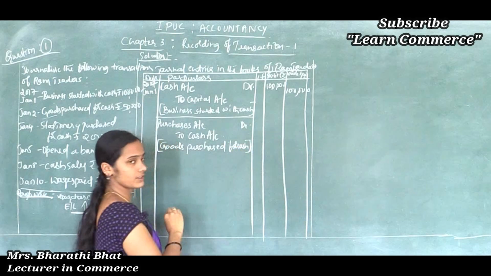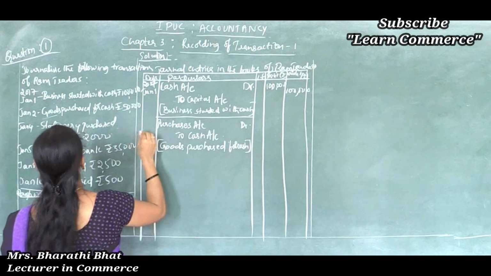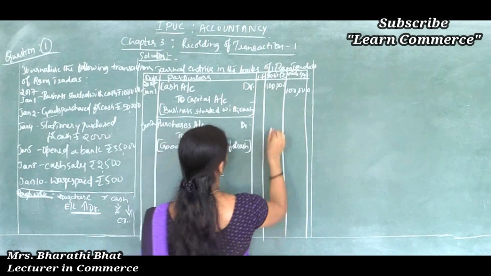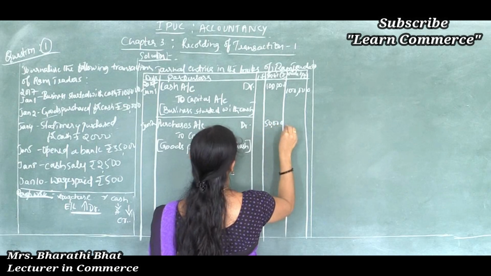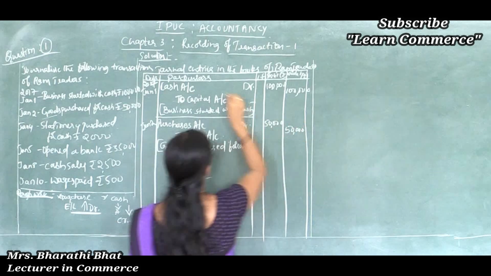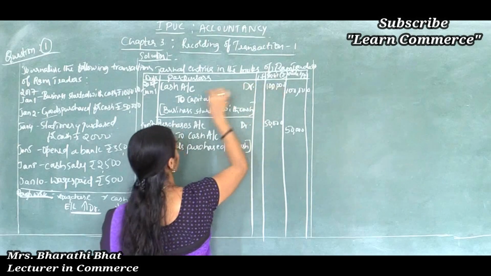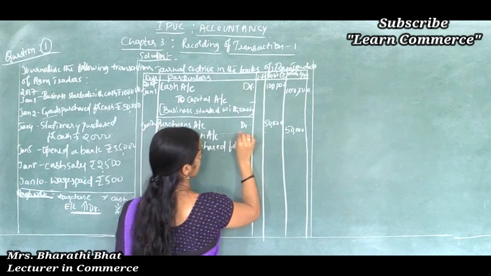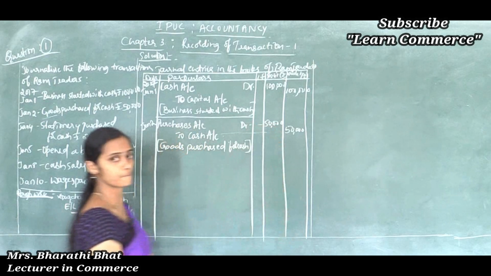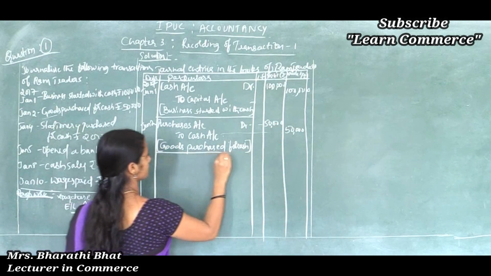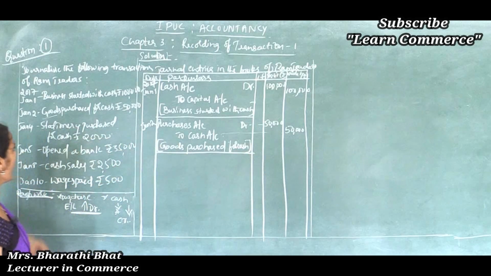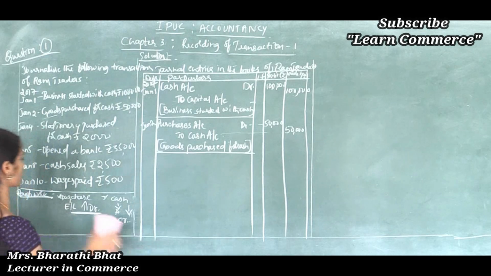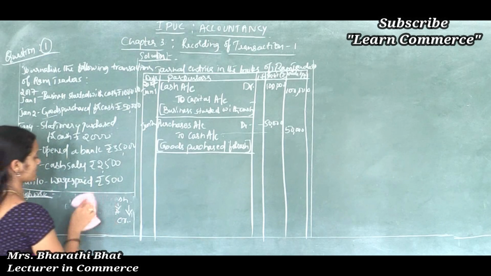We should not write the amount once again here. Only this much. So, what is the date? January 2nd, amount 50,000 and 50,000, 50,000 in front of the debit column and 50,000 in front of the credit column, like this. That is the end of the transaction. And move to the next one, stationery purchased for cash.